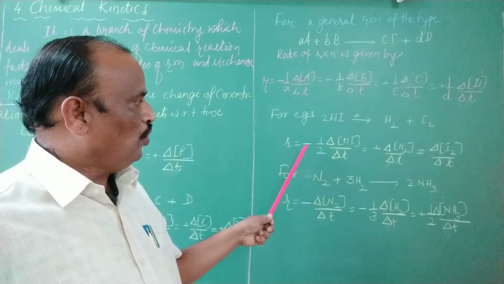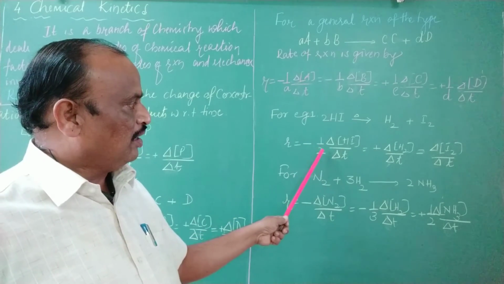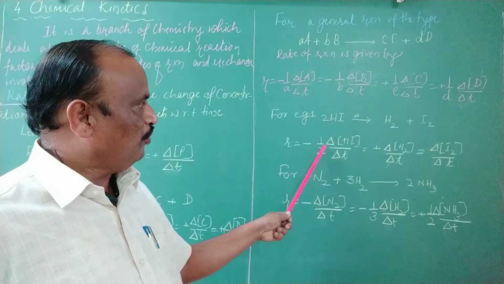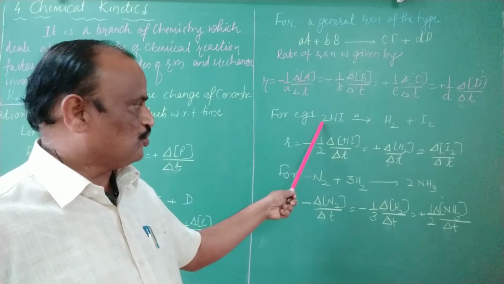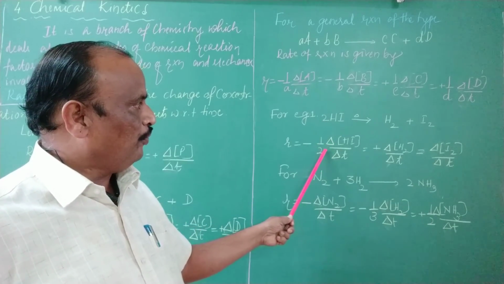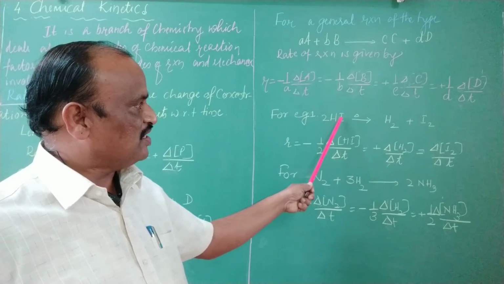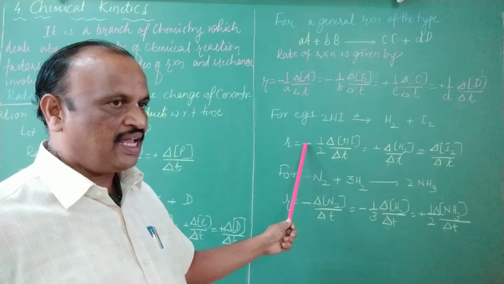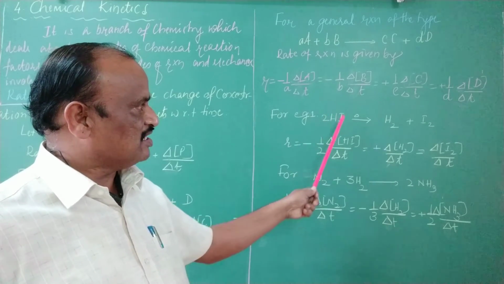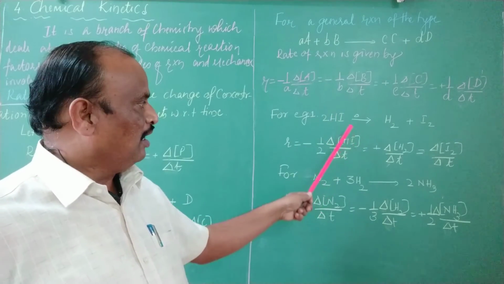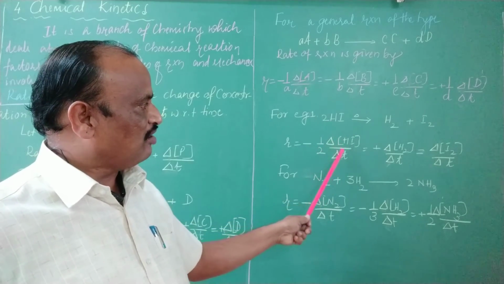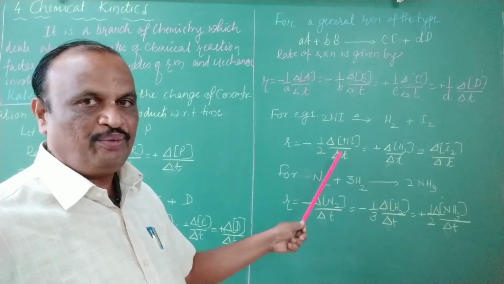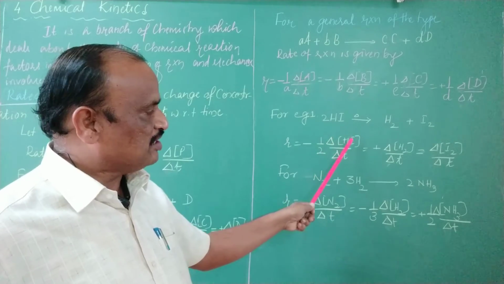Rate is equal to minus 1 over 2. Why is it 1 by 2? Because the numerical coefficient is 2. So 1 by 2 into delta of concentration of HI divided by delta t. The minus sign indicates the concentration of HI decreases, in other words disappearance of HI takes place.